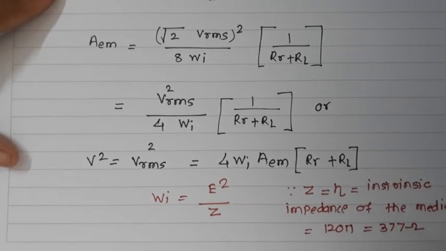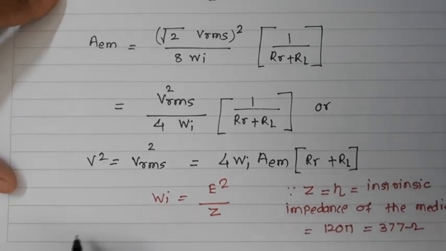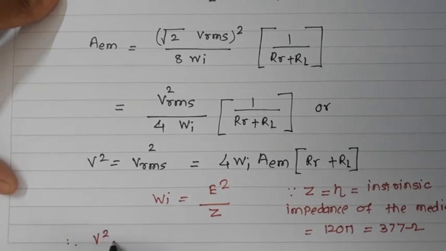Therefore V square is equal to 4 E square by Z times AEM times